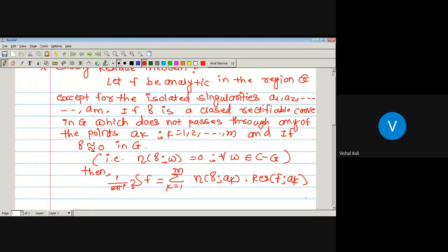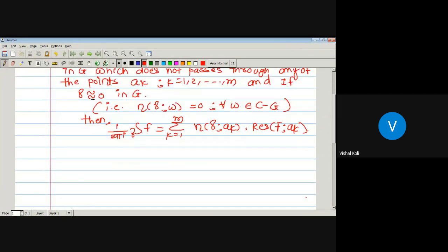The curve gamma does not pass through any of the points ak, and gamma is a curve homologous to 0. It means the index of the curve gamma with respect to a point w will be equal to 0 whenever w is a member of C minus G. And then we have to prove that 1 upon 2 pi i times the integral over the curve gamma of f is nothing but the summation, k running from 1 to m, of the index of the curve gamma with respect to the point ak times the residue of the function f at the point ak. Let us see the proof.